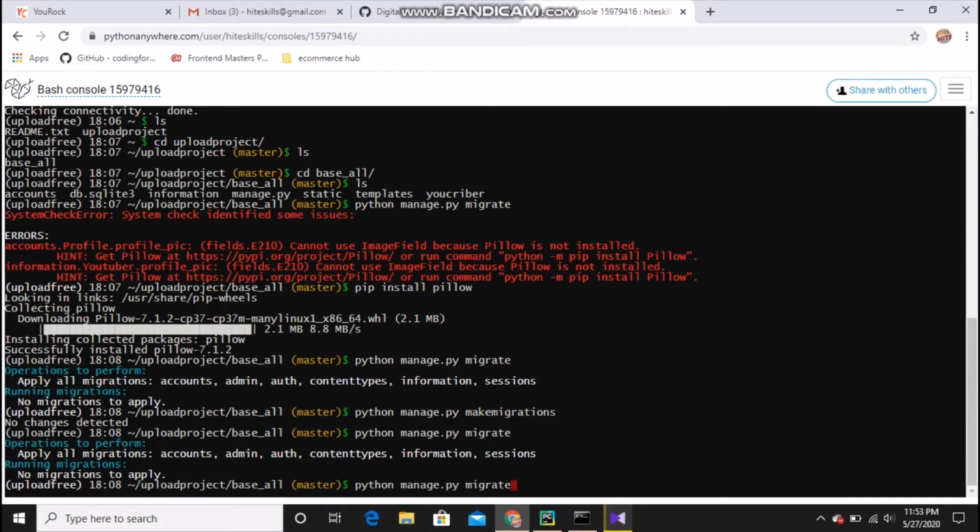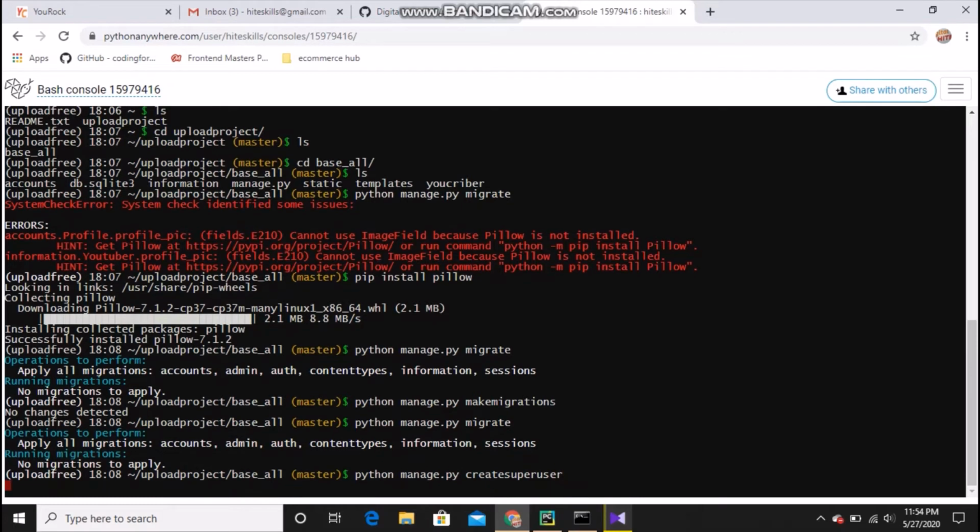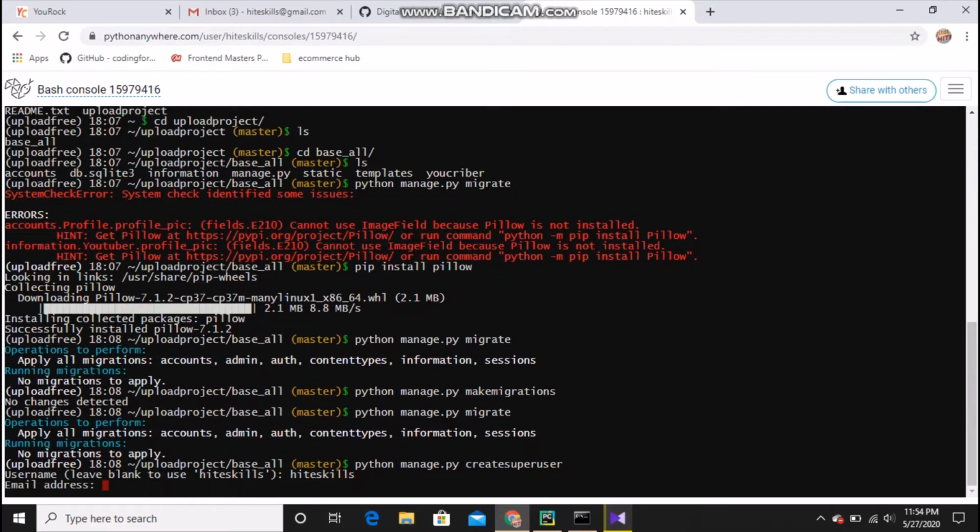And let's create a superuser. It will help us to log in as admin later. It will ask me for a username. Let's give it skills, and it will ask me for an email.